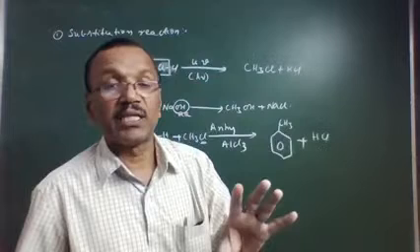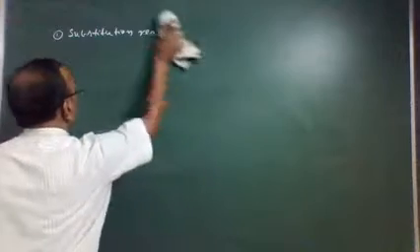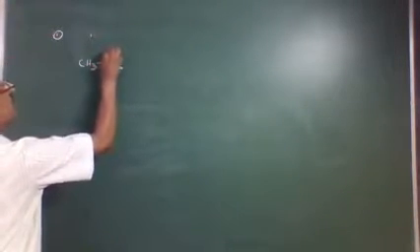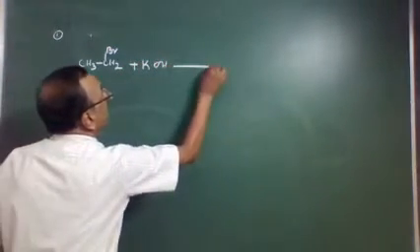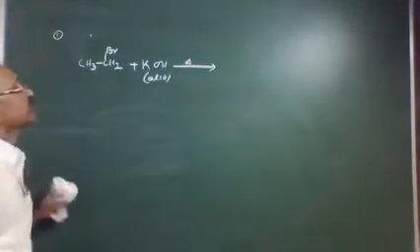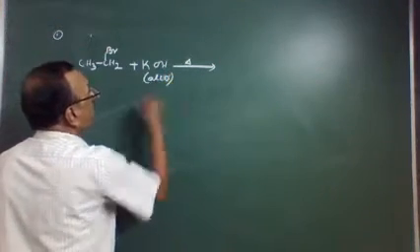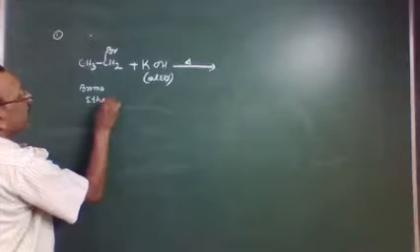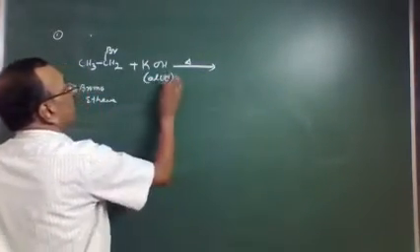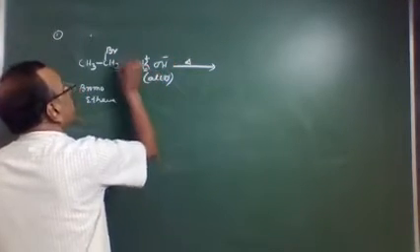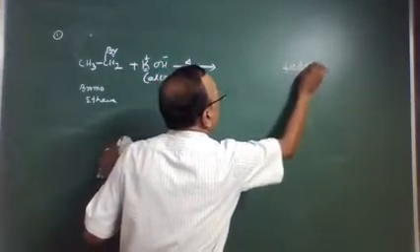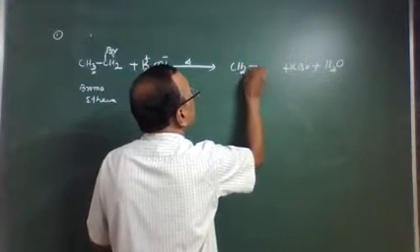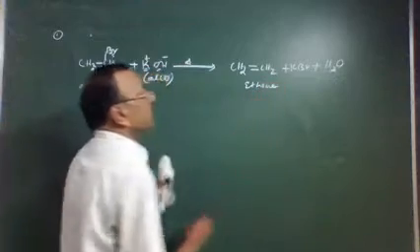Another example: when ethyl bromide, or bromoethane, is heated with alcoholic KOH, alcoholic potash, K plus OH minus, K combines with Br to form KBr, a salt, plus one hydrogen atom and this OH is released as water, and the product obtained is CH2 double bond CH2, ethene.